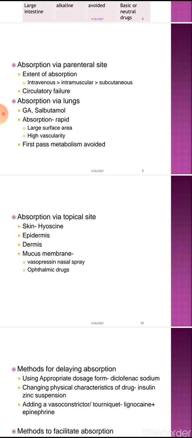That means to enter the blood circulation, some part of the drug is metabolized, and these mechanisms, including the enzymes contained in the intestinal cell or intestinal lumen, are collectively called first pass metabolism.